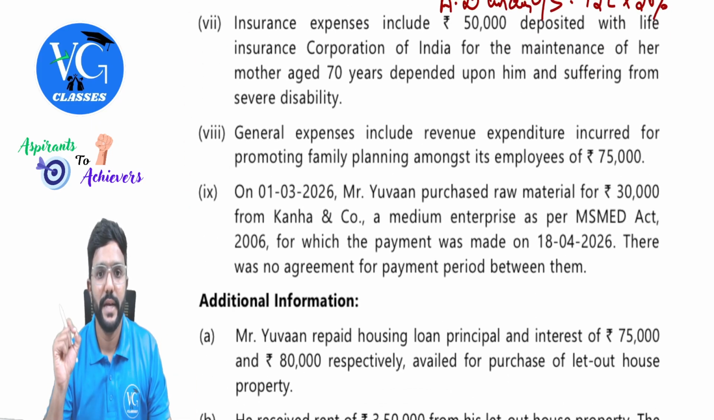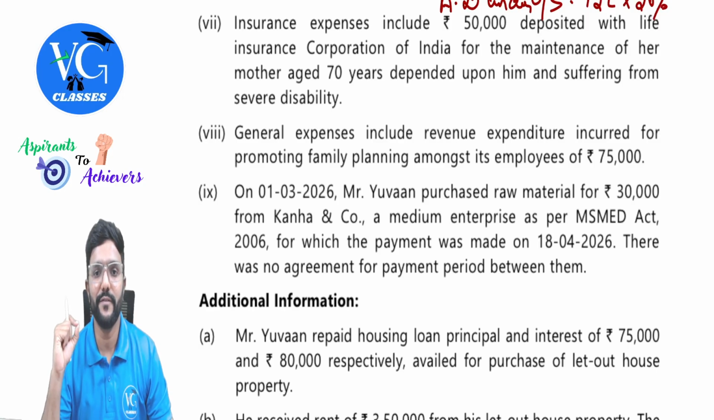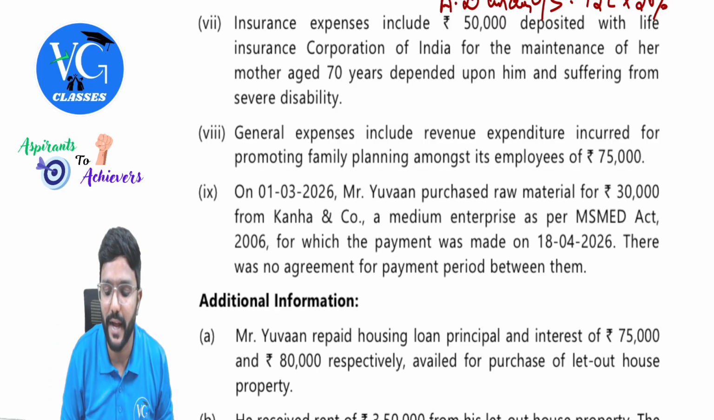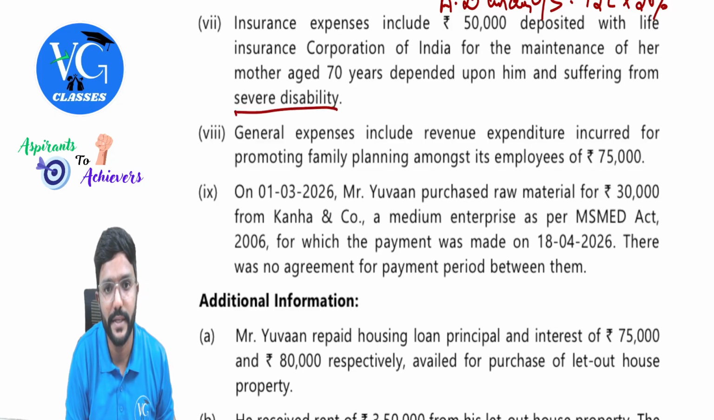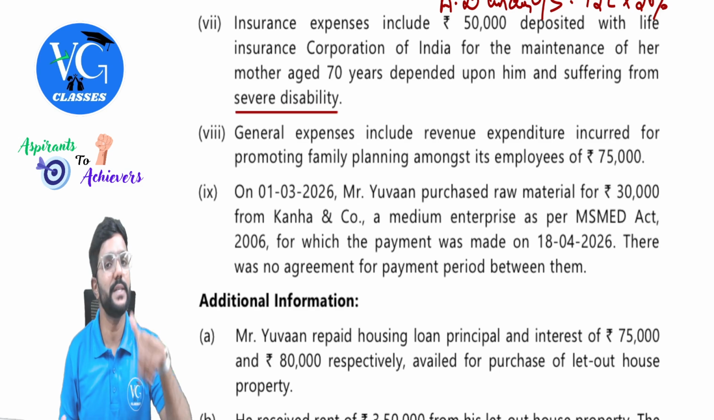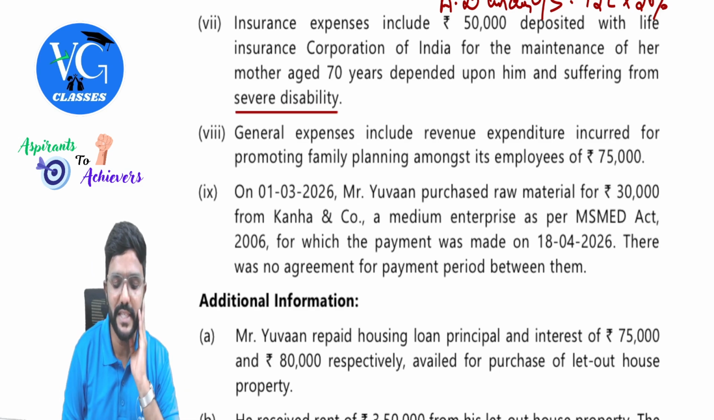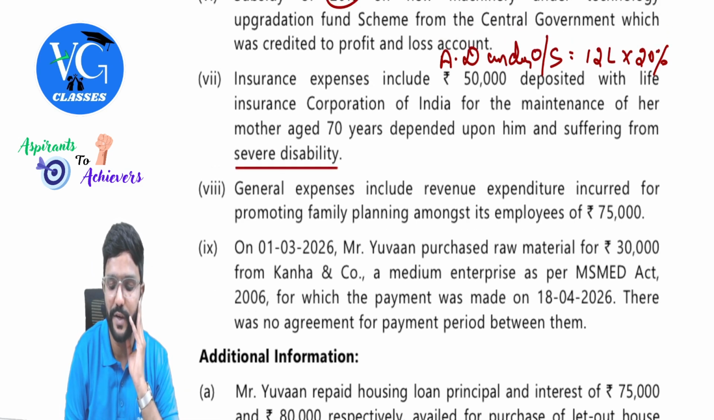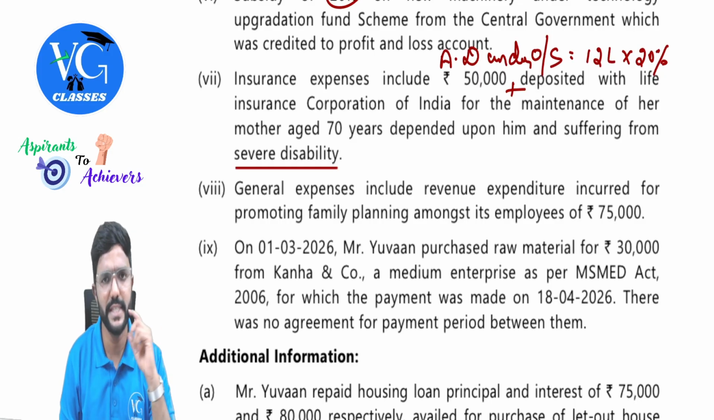Next, insurance expense includes 50,000 deposited with Life Insurance Corporation of India for the maintenance of her mother aged 70 years, dependent upon him and suffering from severe disability. This amount is already debited to P&L account, but is it allowed as business expenditure? No. What should we do? Add it back. It is disallowed.